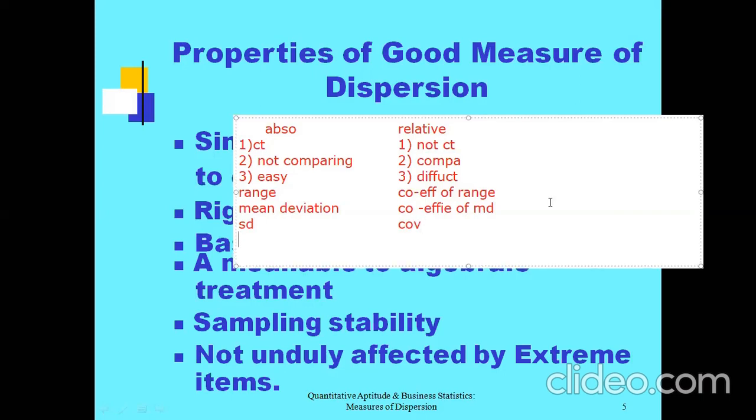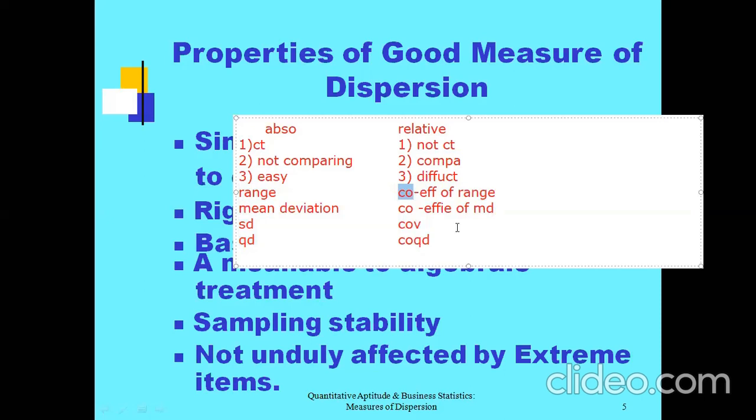And the last measure of dispersion is quartile deviation, and the corresponding relative measure is coefficient of quartile deviation. If you study these four absolute measures along with their relative measures, this chapter is completed.